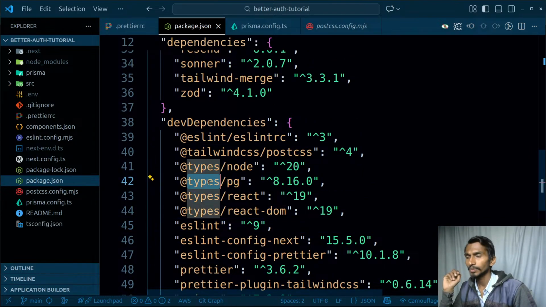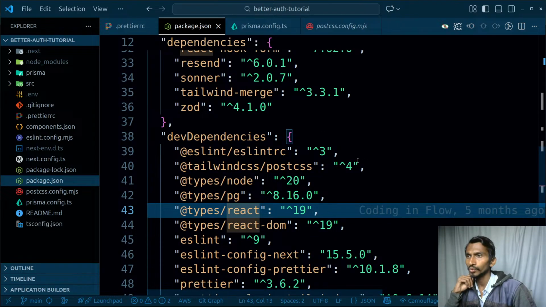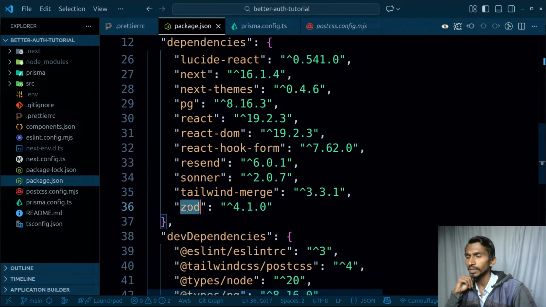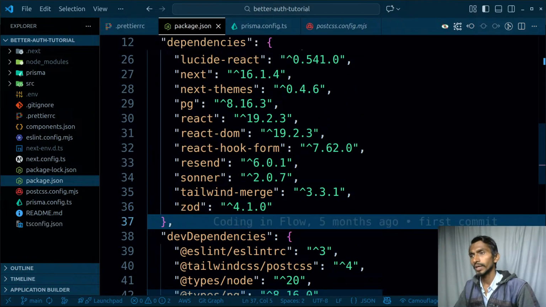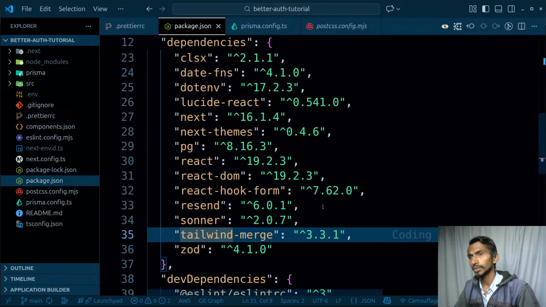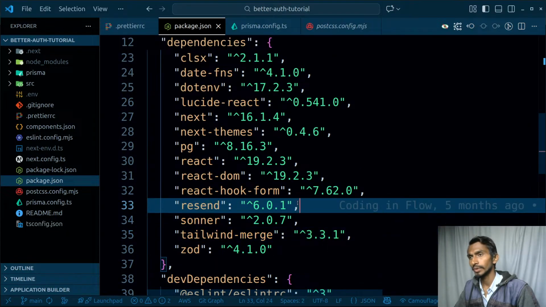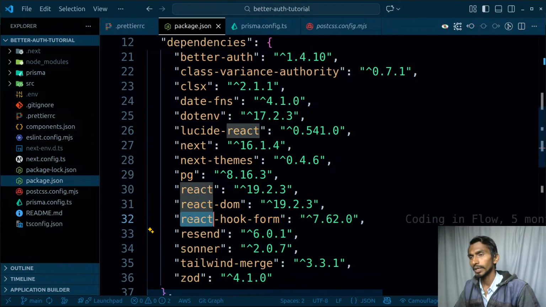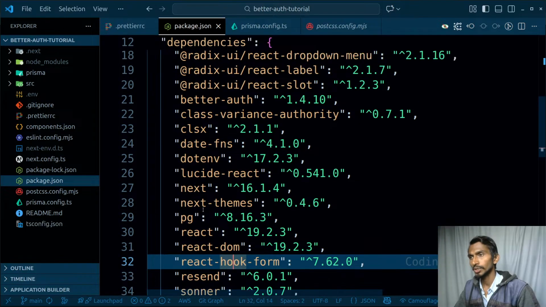And then we will be using something called pg over here. That's fine. Tailwind, PostCSS, ESLint, Zod. We will be using this for sure. Tailwind Merge comes from shadcn, Sonner. Resend we will be using for sending the emails and all. React Hook Form, okay. React DOM, pg, next-themes.